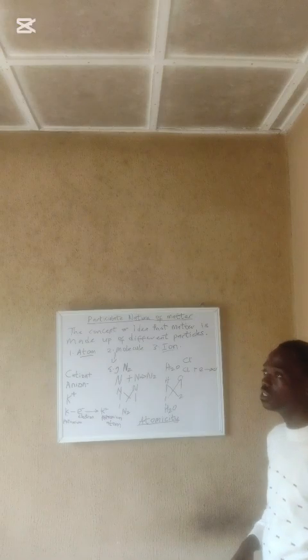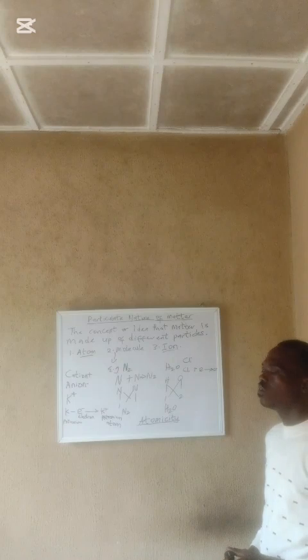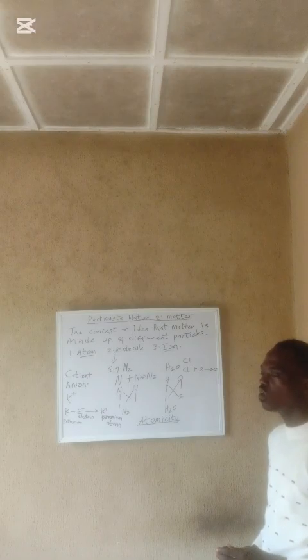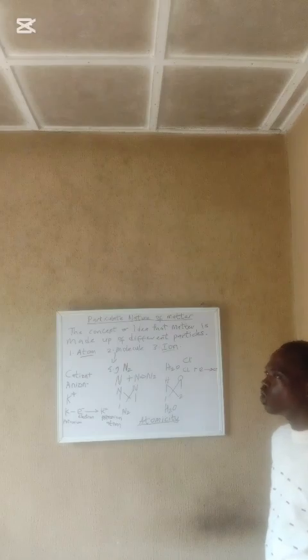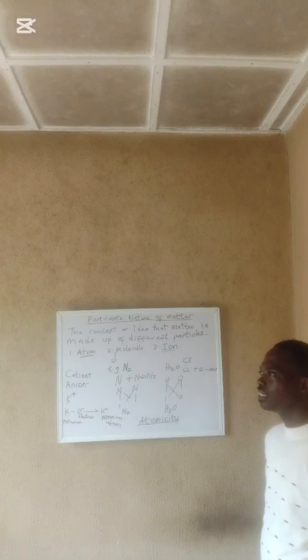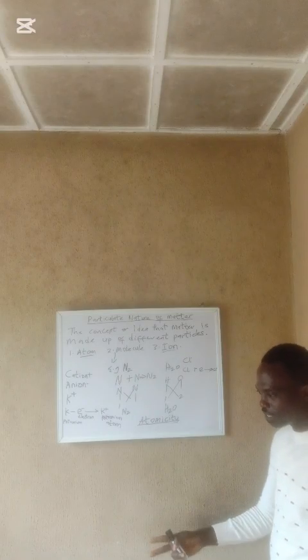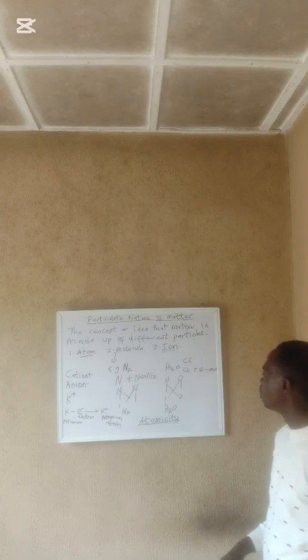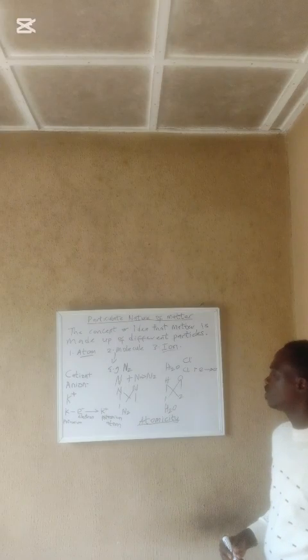Atomicity of an element is the number of atoms that is present in one molecule of an element.